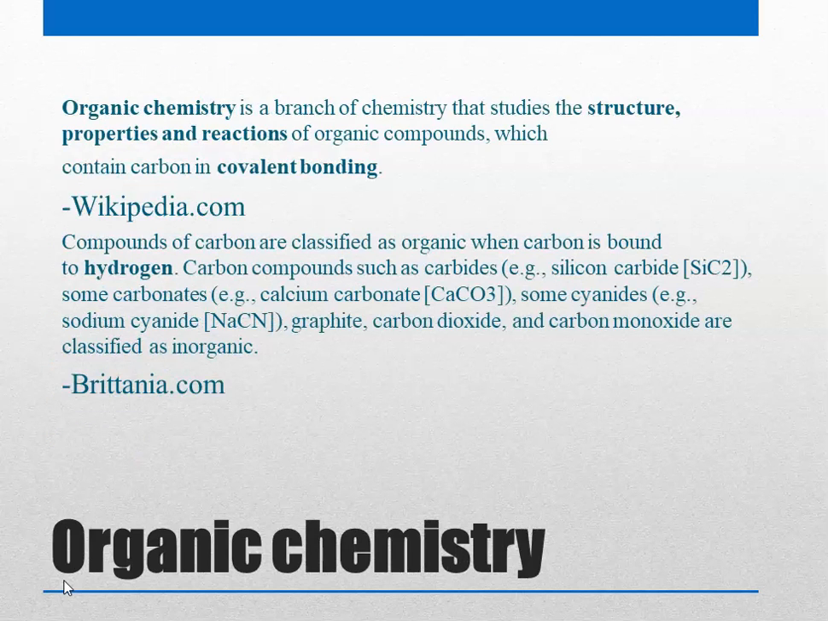Now, let us look at formal definitions. If you go to Wikipedia and search for organic chemistry, they have defined organic chemistry. Organic chemistry is a branch of chemistry that studies the structure, properties and reactions of organic compounds which contain carbon in covalent bonding. I have highlighted in bold the important points in this. So, organic chemistry, as you know, is the chemistry of molecules that are normally found in living organisms.